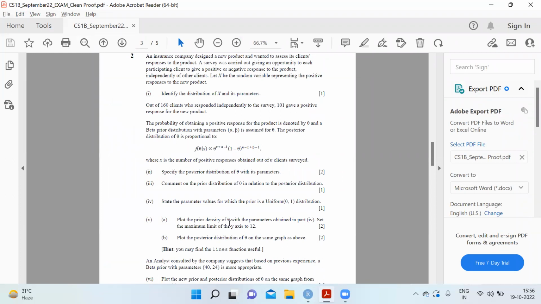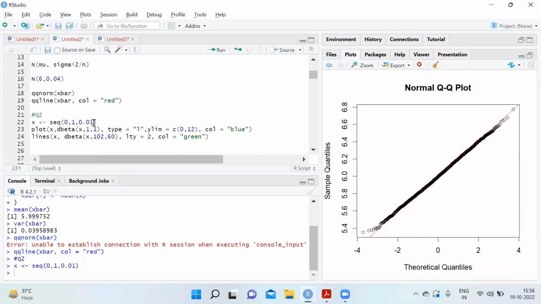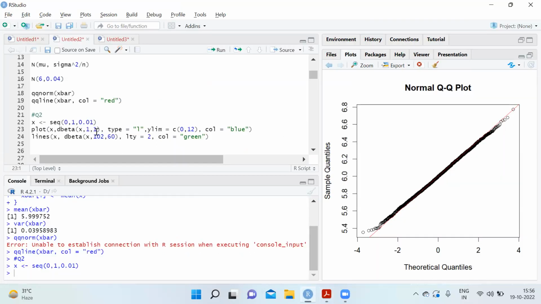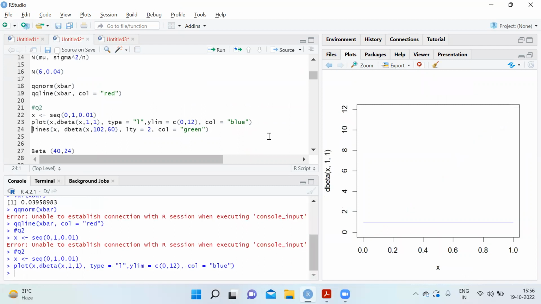So then next part, plot the prior density of theta with parameters obtained in part 4. Set the maximum limit of y-axis to 12. So we have taken x as a sequence from 0 to 1 with a step of 0.01. And then we'll plot x, dbeta of x, 1, 1. These are the parameter values from part 4, alpha equals 1 and beta equals 1. Type equals l, we'll set the y limit to 12, and color equals blue. I'll just set it again, sorry. So this is what I'm getting.